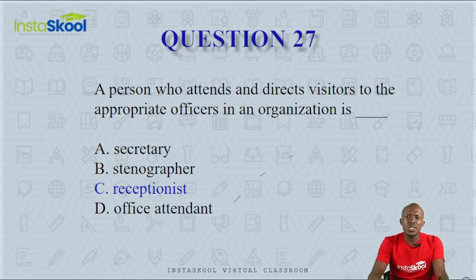The secretary is an assistant to the head. A stenographer is someone who does specialized writing. A receptionist is the first point of contact of visitors and directs them accordingly in an organization. So our correct answer is option C, receptionist. The receptionist works at the reception to receive visitors.